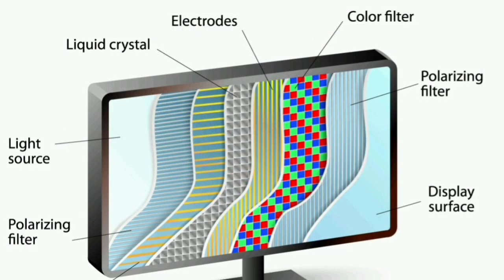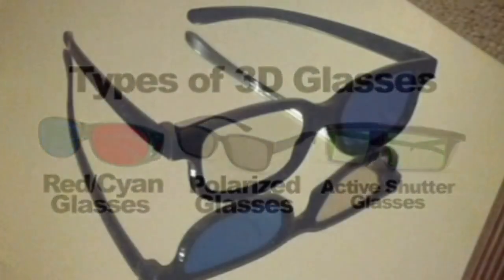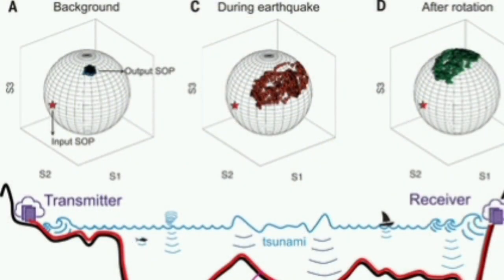LCDs or liquid crystal display screens use polarized light. Polaroid filters are used in the plastic industry for performing stress analysis tests. Three-dimensional movies or 3D movies are produced and shown with the help of polarization, and it is also used in seismology to study earthquakes.